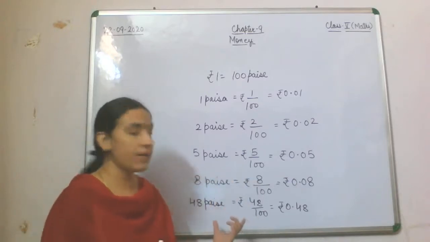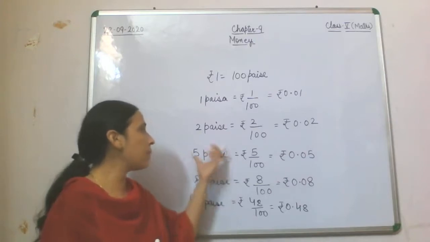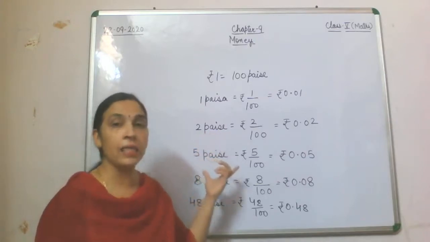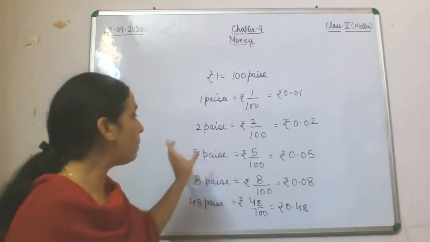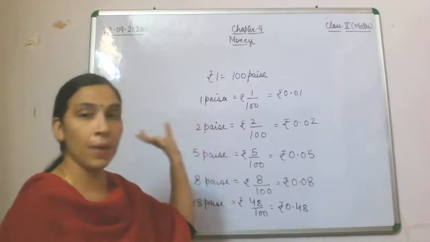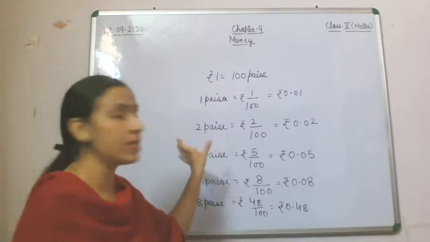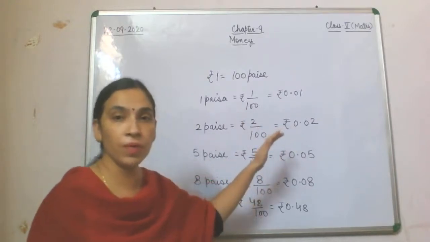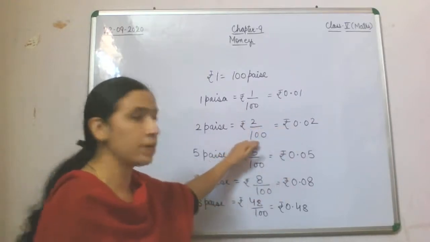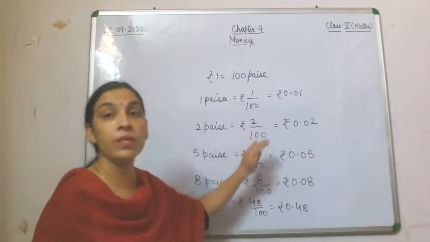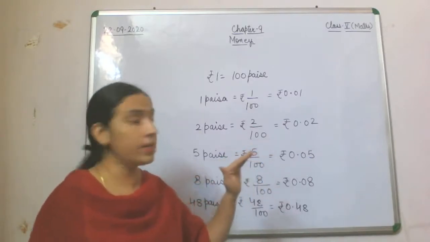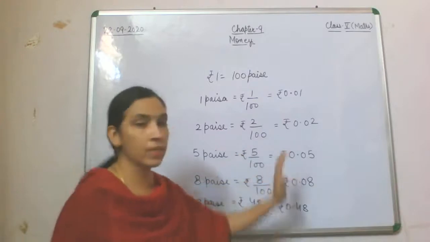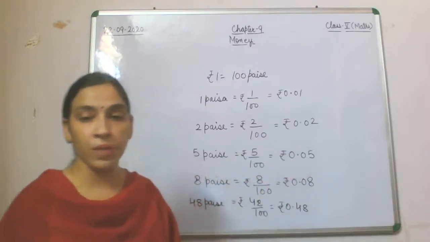So what we have seen in all these examples is that if we have to convert an amount given in paise and write it in rupee, we will divide it by 100, and then we will get the answer in rupee.